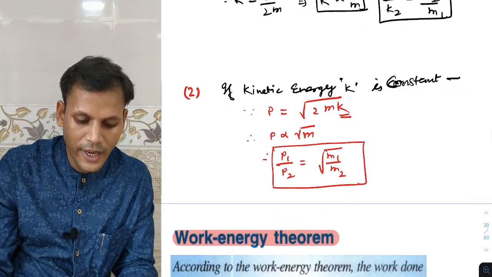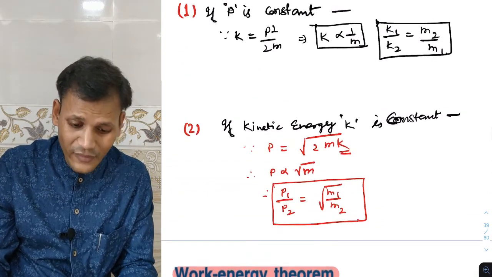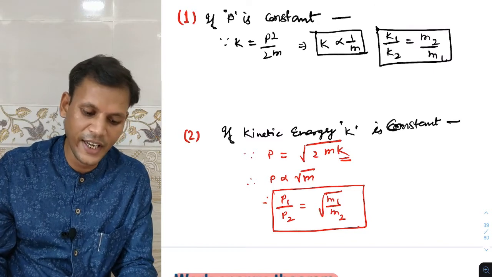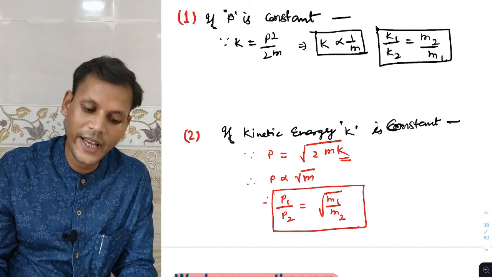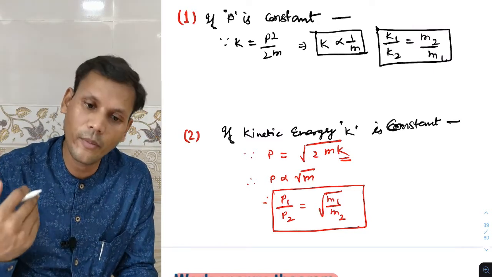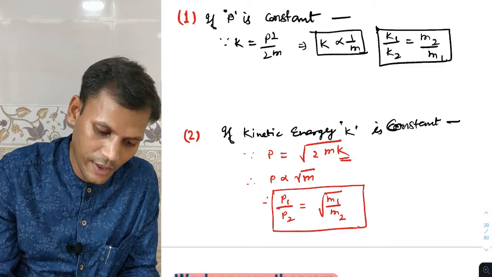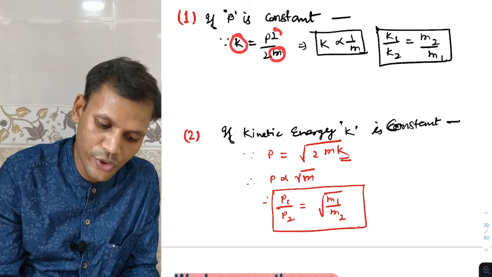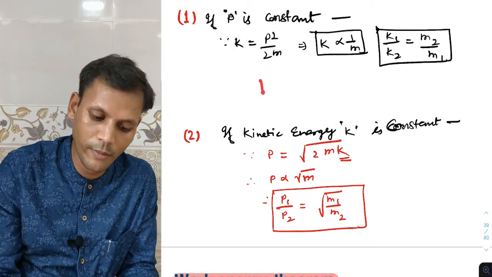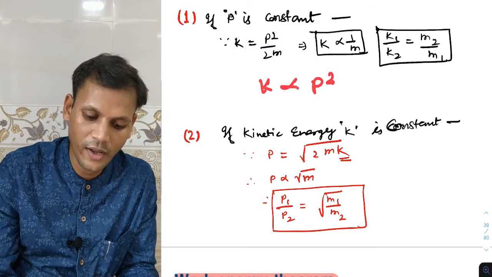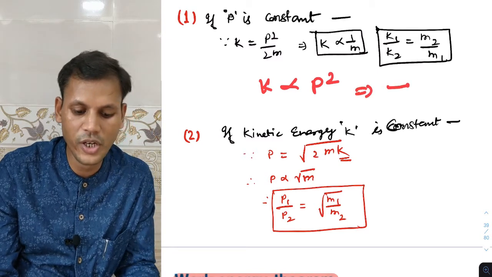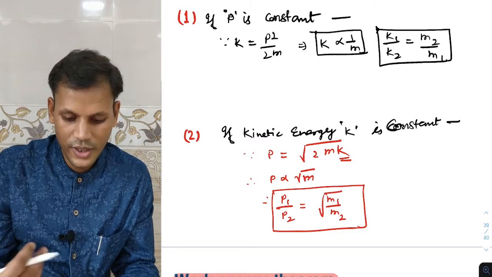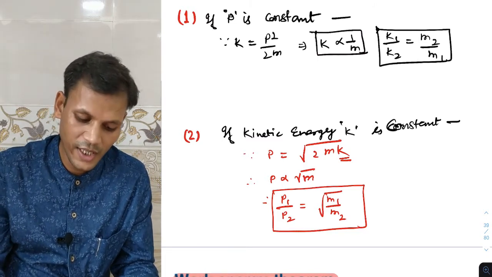Another case may also arise if m is constant. If m is constant, then kinetic energy is directly proportional to the square of momentum. So K will be proportional to P square, or P square will be proportional to K, or P will be proportional to root of K. So these are all the possible cases.